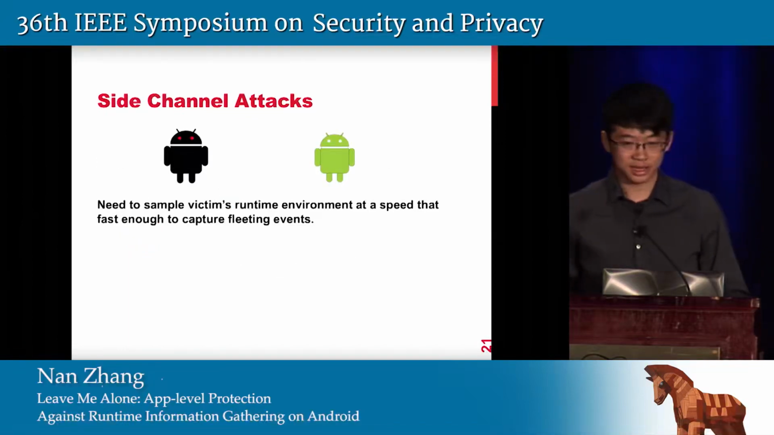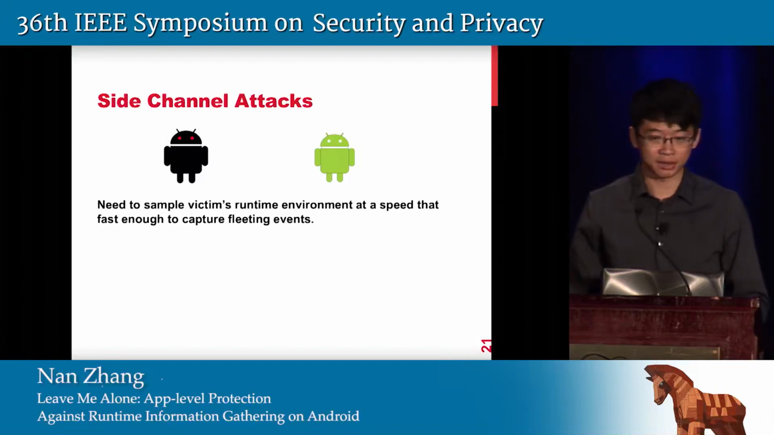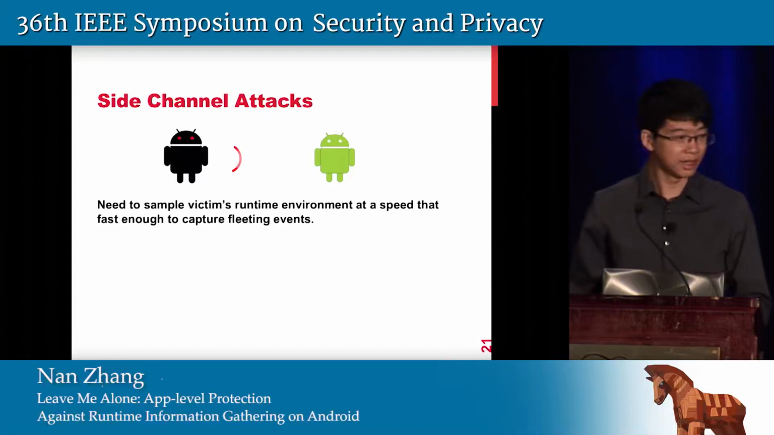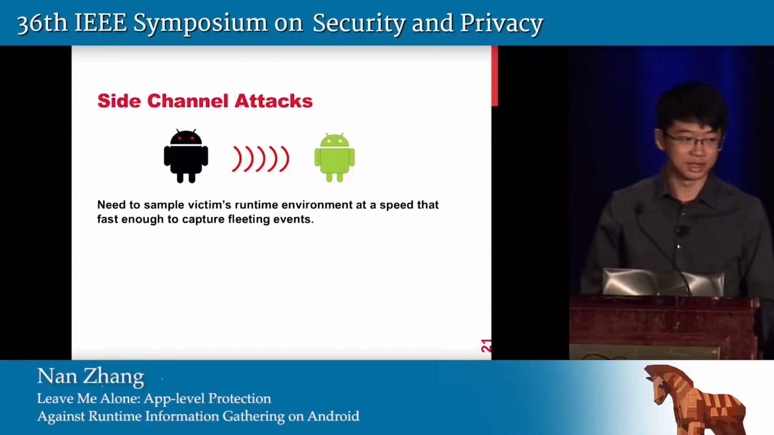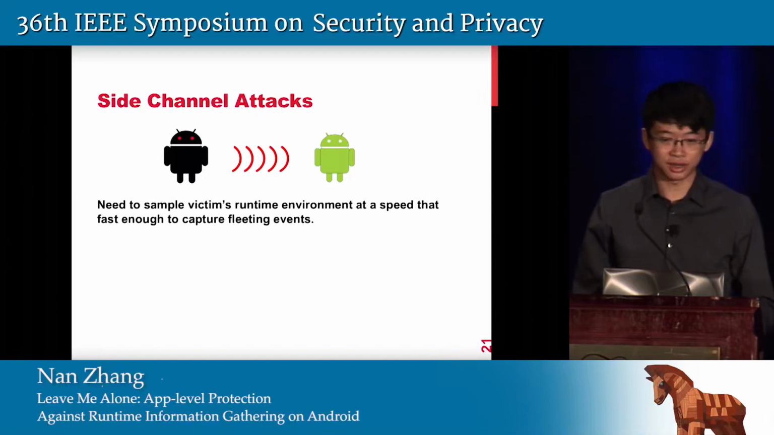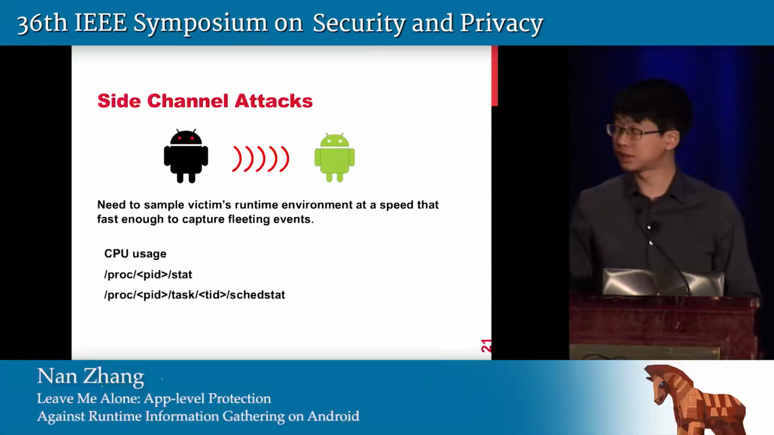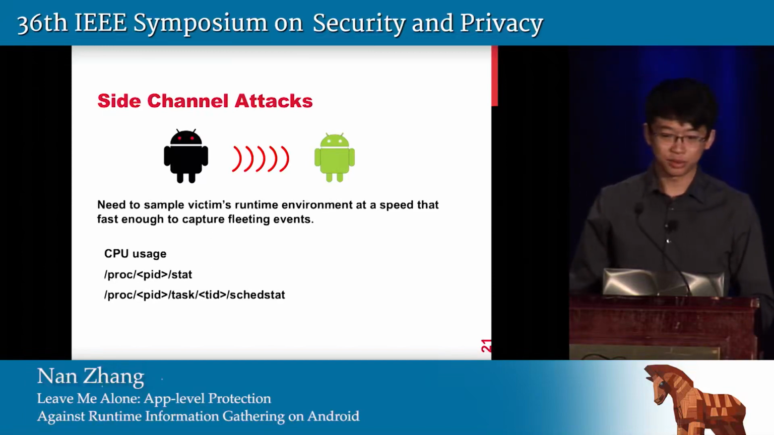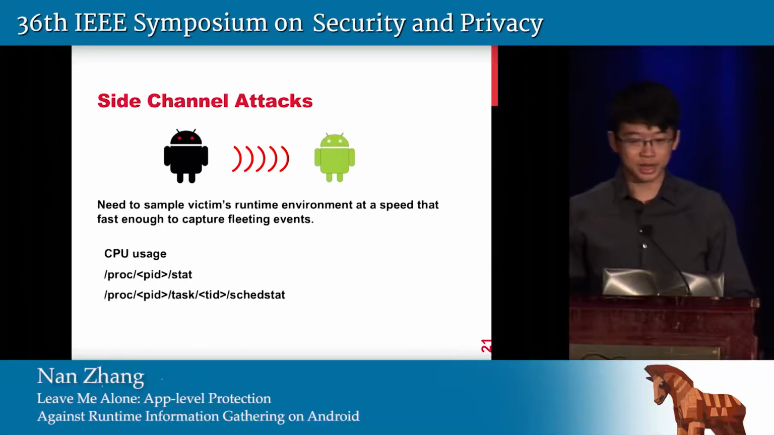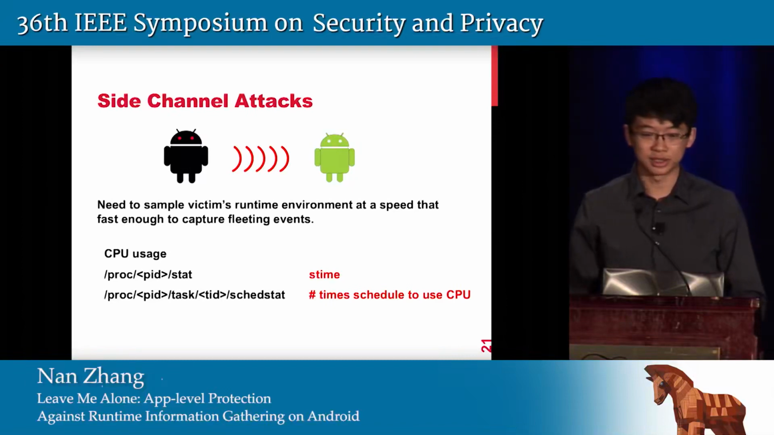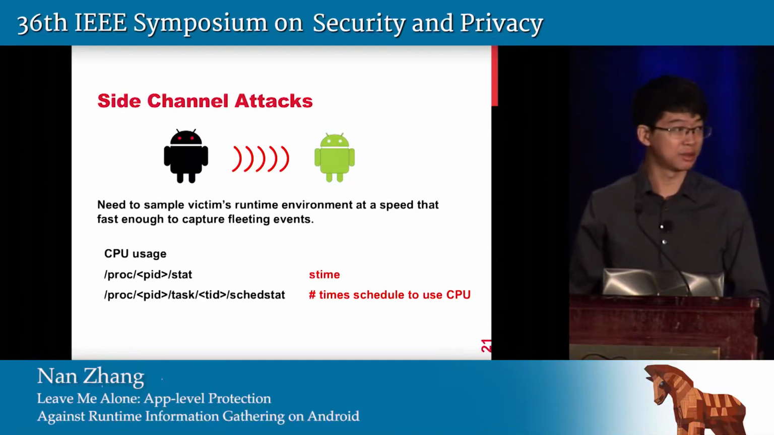And in side channel attacks, we observed that the malicious app needs to sample the principal app at a very high speed, high enough to capture fleeting events. We looked into the CPU usage of the app, and found that such action will cause the kernel time to increase, but the result is very rough. So we further looked into the scheduling statistics of each thread in this process. And we found that every time the malicious app samples the principal app, its number of times scheduled to use the CPU will increase. We use these two side channels to find malicious behaviors.